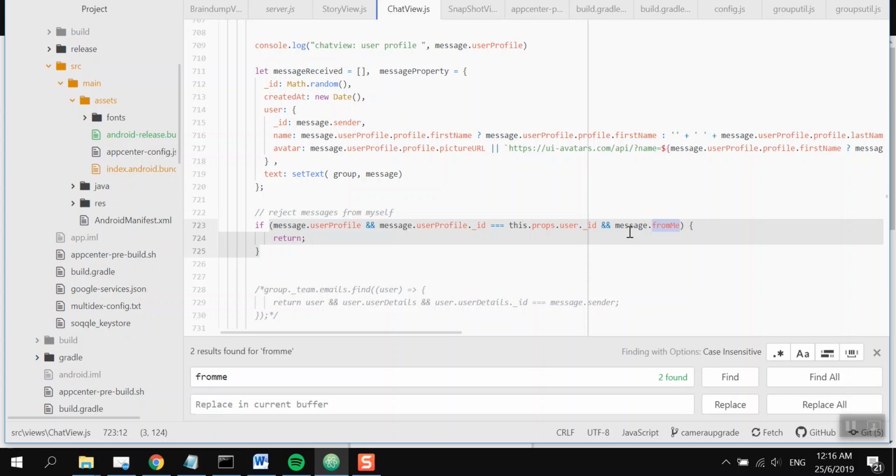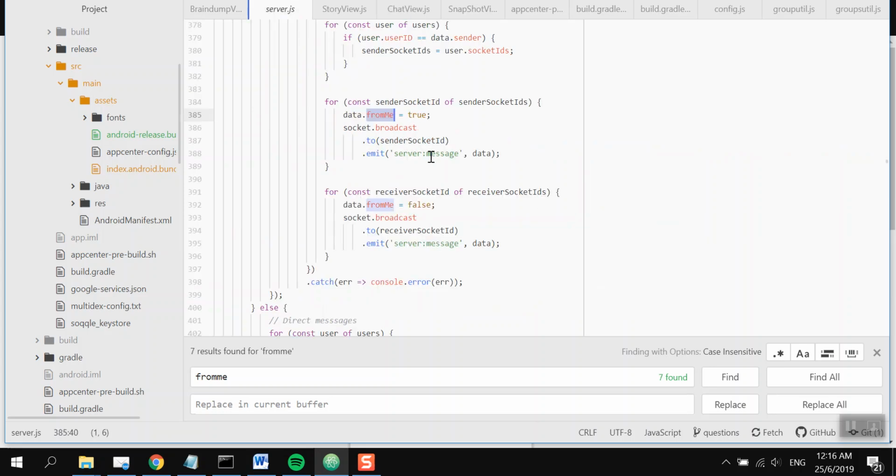So you can see it's kind of duplicating, and this is the code on the server side that's doing it. For some reason, the previous developer did this. If it's from me, he sets it to true based on the sender socket. If the receiver is... I don't quite fully understand this logic. If it's this, it's set as false, and it's broadcasted. So it's a bit weird. I don't quite understand these two parts, and I was hoping that you can help to take a look at it.